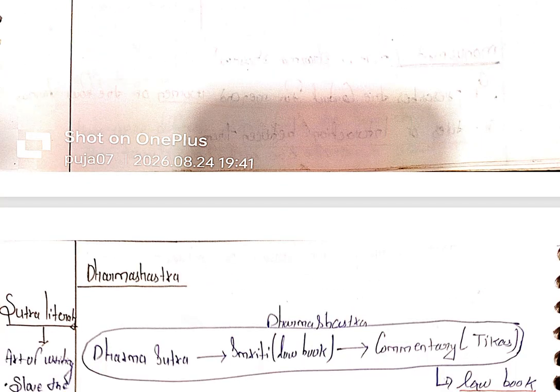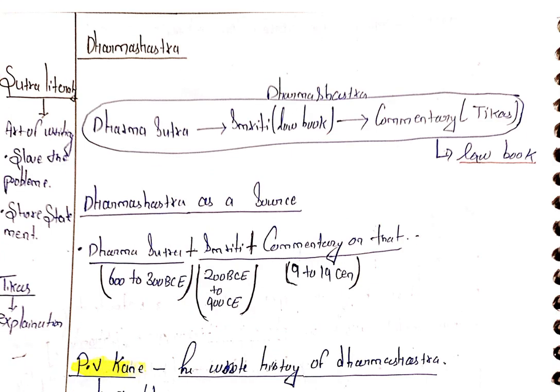These are working in this philosophy like mantras and Jyotisha and rituals and astrology and grammar. Second, we focus on Dharma Shastra. Dharma Shastra is divided into Dharma Sutra, Smriti, law book plus commentary, and these three mixed together are known as Dharma Shastra.